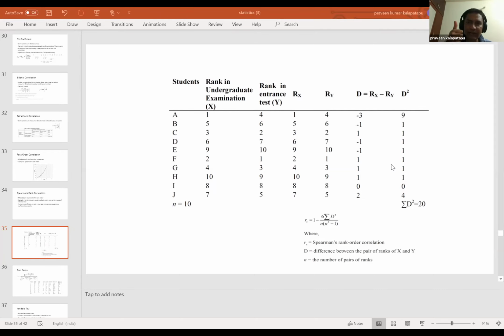It is only the nature of data which is enabling us to use various algorithms. Other than that, your interpretation of the result and your purpose of the hypothesis doesn't change. Still you have a direction that is coming into picture, which is minus and plus. Still you get a value using which you will determine that there is a strength associated with it. So all those things remain the same irrespective of whichever correlation it is.